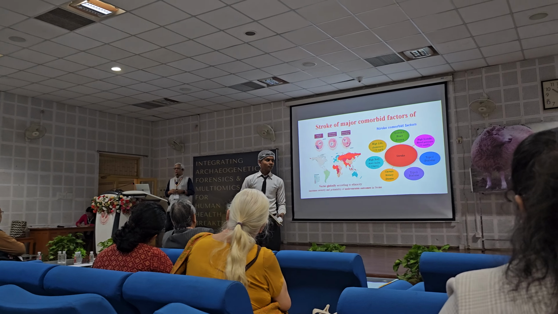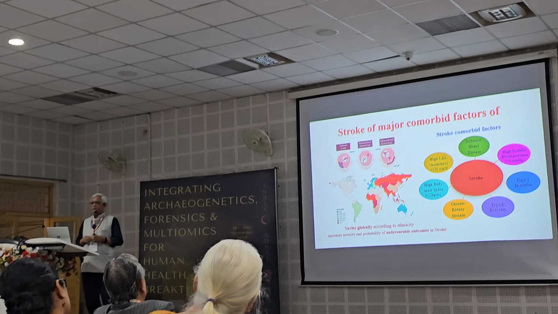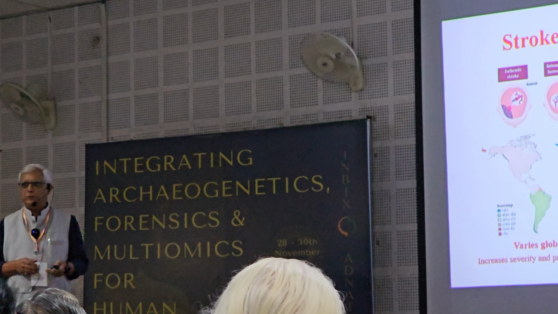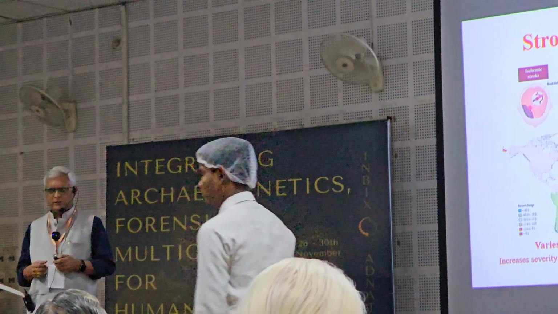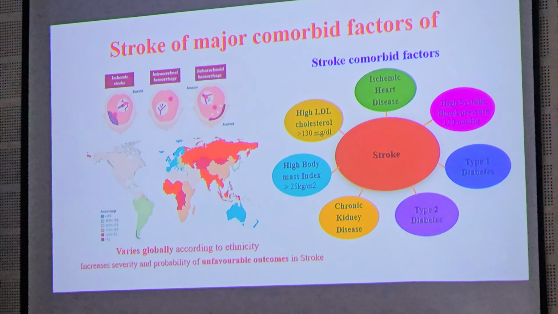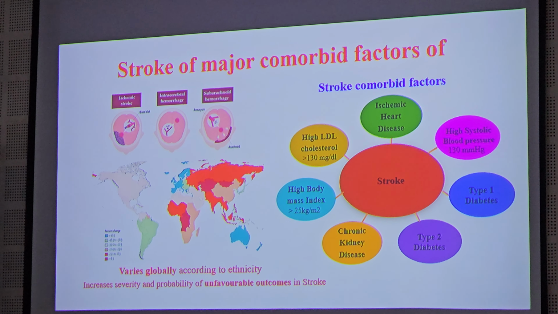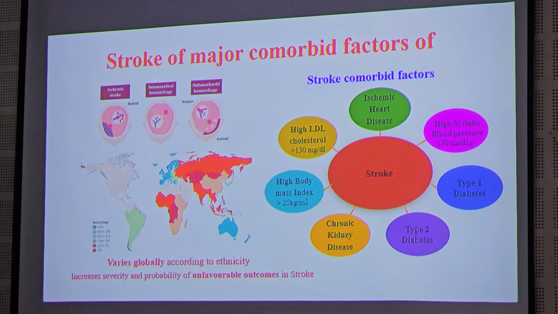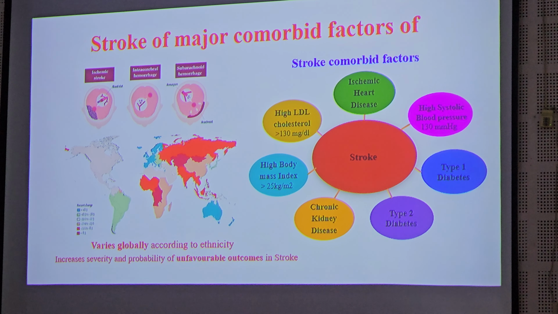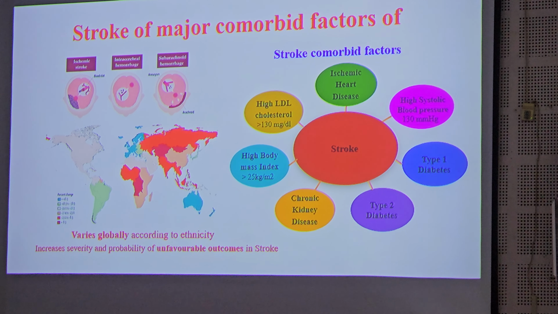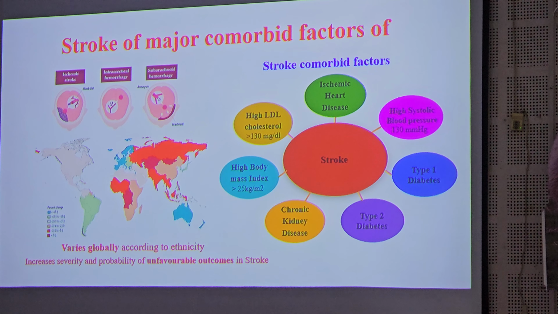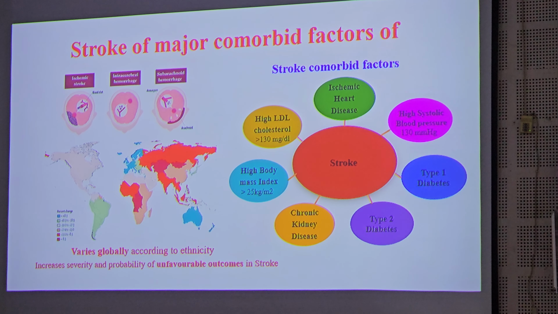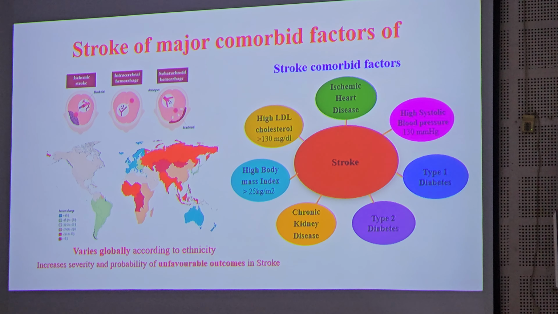for stroke. They're not understanding that the stroke doesn't come alone. There are plenty of comorbid conditions which associate with stroke, which drives the stroke to be much more pathologic in nature. So therefore, these comorbid conditions also have to be taken very seriously. And whenever you're doing genetic studies or gene expression studies, microRNA studies or methylation studies, you have to really worry about whether you are investigating the marks of the stroke, or the marks of some of these diseases which come along with it.